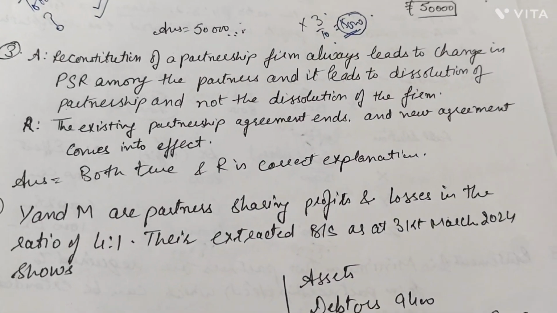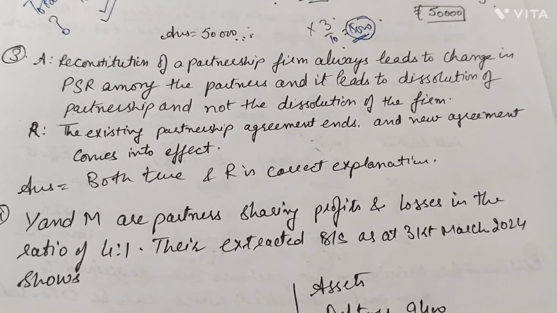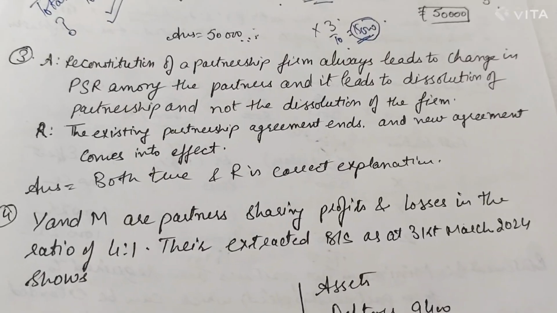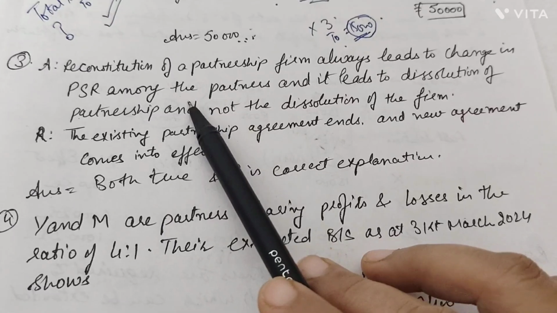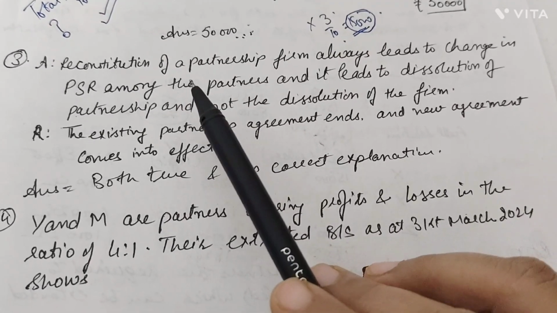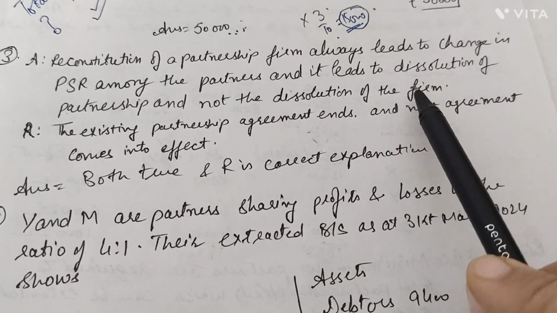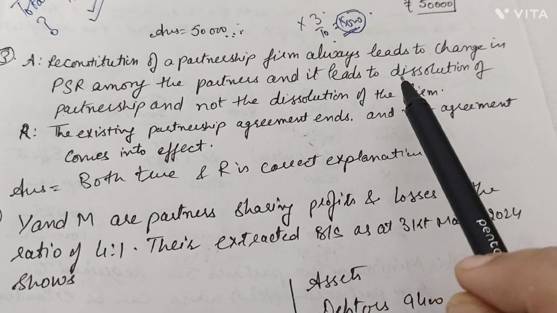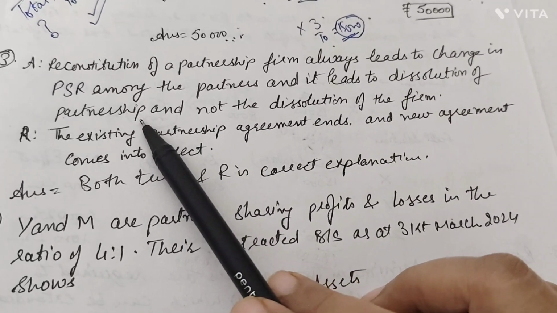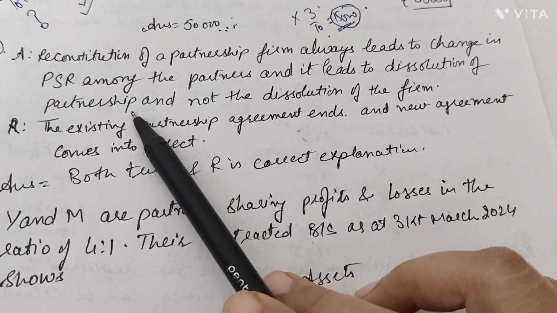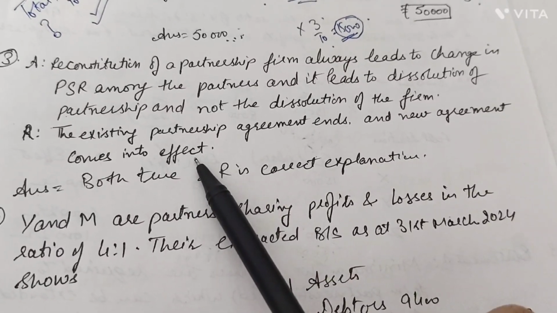Now, reconstitution of a partnership always leads to a change in profit sharing ratio among the partners, and it leads to the dissolution of the partnership and not the dissolution of the firm. First of all, he says there is a change in profit sharing ratio. Yes, of course, it leads to a change in profit sharing ratio. Yes, it is also right that only the partnership is dissolved and not the firm. You have to differentiate here. When a firm is dissolved, no business is carried on, but when the partnership is dissolved, the firm carries on its business. The existing partnership agreement ends and the new partnership agreement comes into effect.